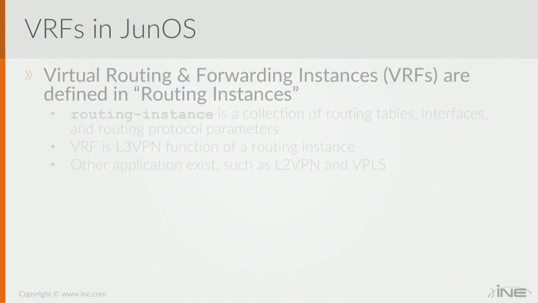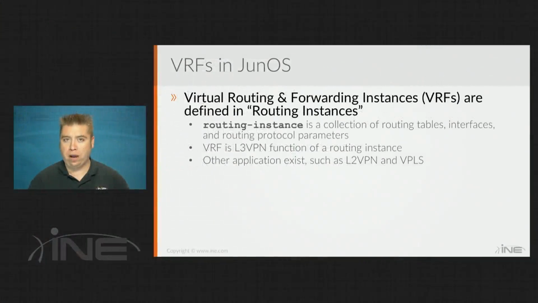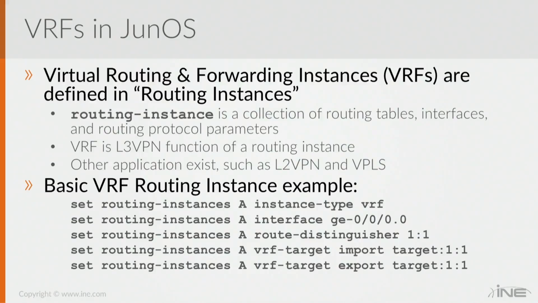Now, just like in iOS, JunOS also does support virtual routing and forwarding instances, which basically are multiple copies of the routing table. In JunOS specifically, these are defined under routing instances. Now, a routing instance is technically more than just a VRF. There's other applications for this, like layer 2 VPNs or virtual private LAN services, where a VRF is the L3 VPN functionality of the routing instance. Now, a very basic example of this would be we create the routing instance. We say that the instance type is a VRF. We specify what interface that the VRF is applied to. Then we give it the route distinguisher and the route target values.